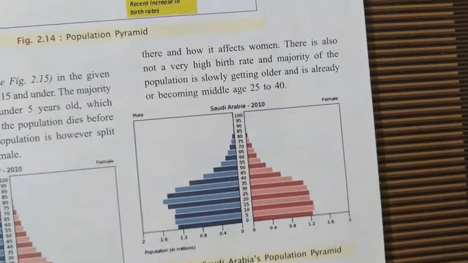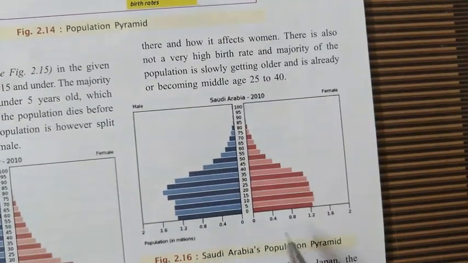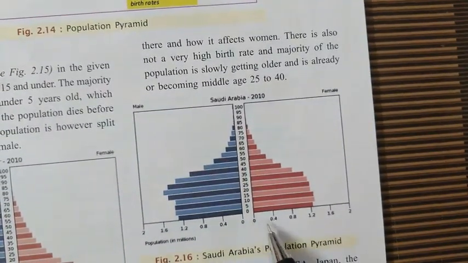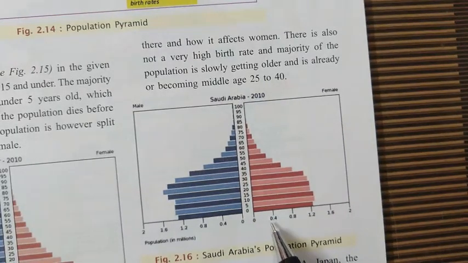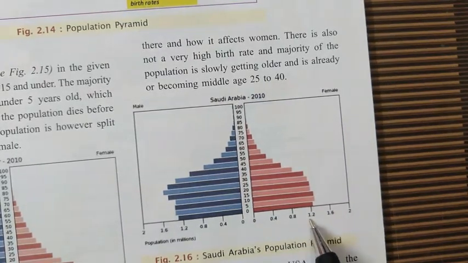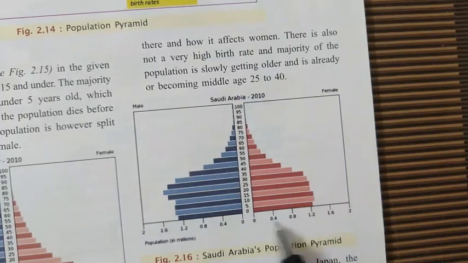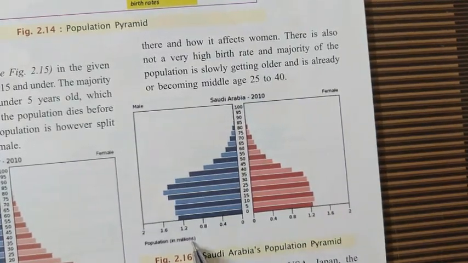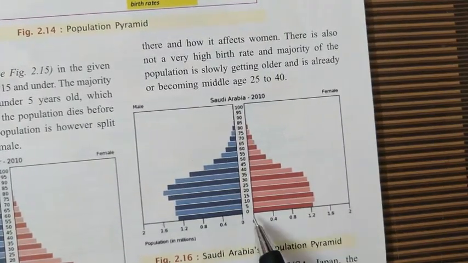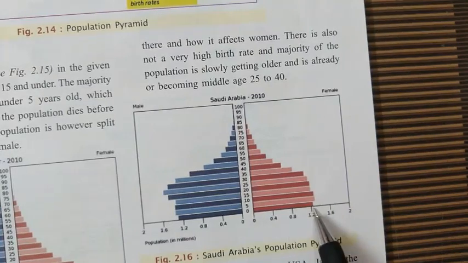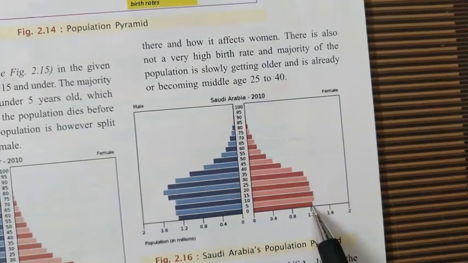At the bottom it is given 0, 0.4, 0.8, 1.2, 1.6, 2. This is the population in millions. Suppose this shows 1.2 million.